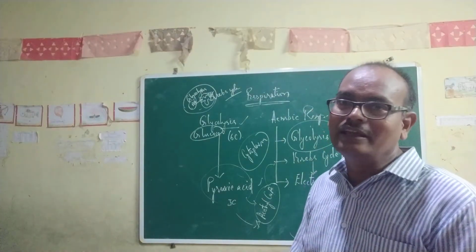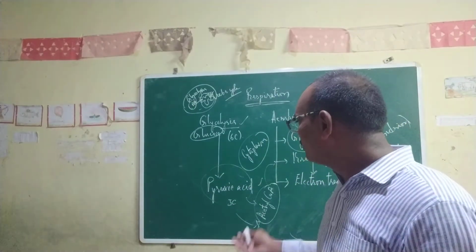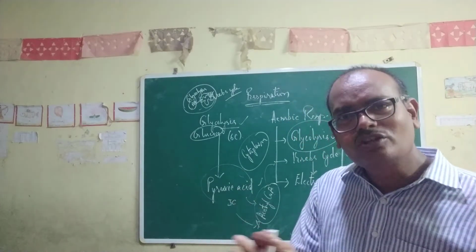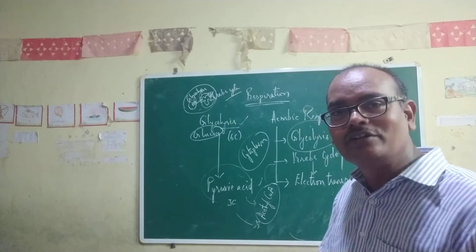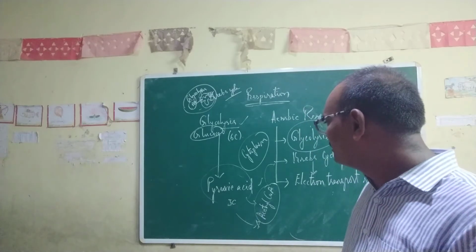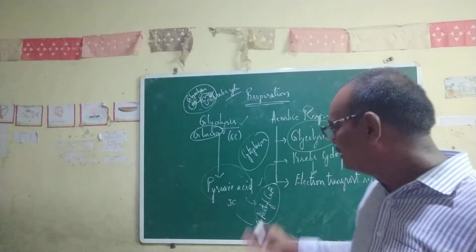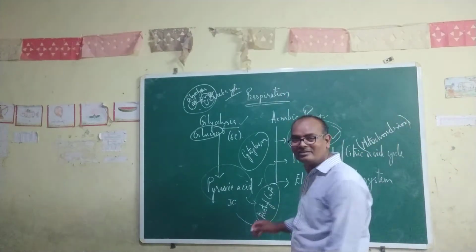For example, in yeast cells, what will happen? The pyruvic acid undergoes a partial oxidation, that is also called fermentation, and it releases carbon dioxide and 56 kilocalories of energy, or simply 2 ATP of energy. Ethanol is the product.